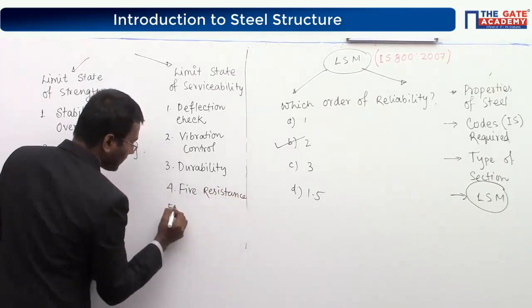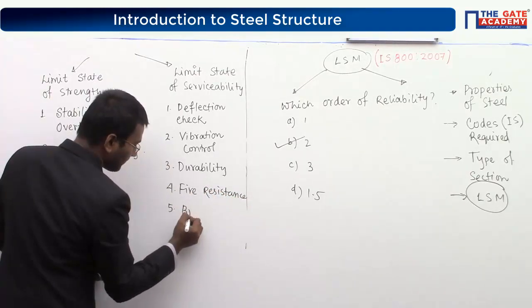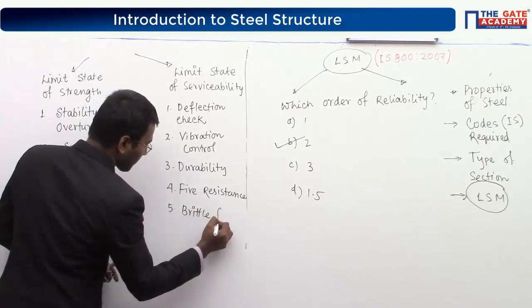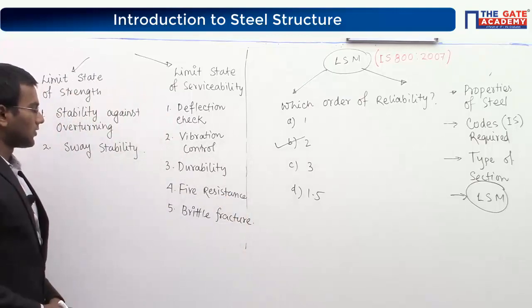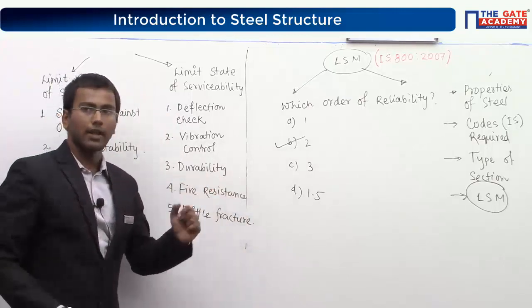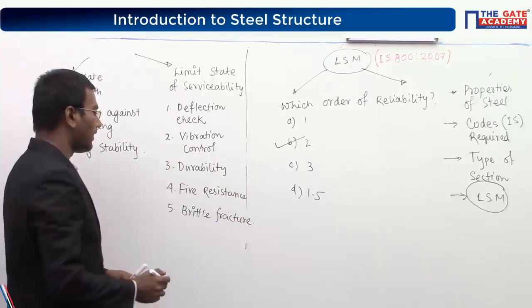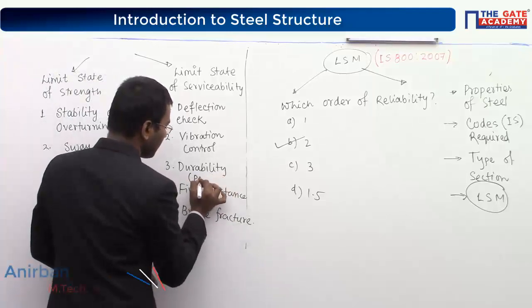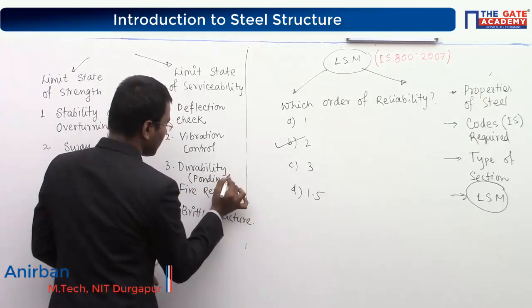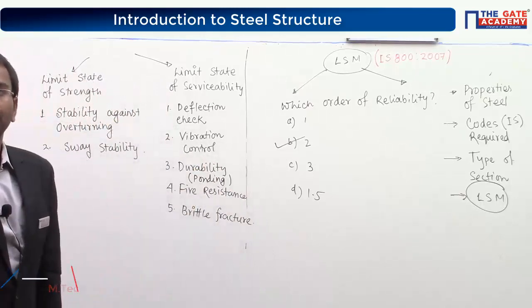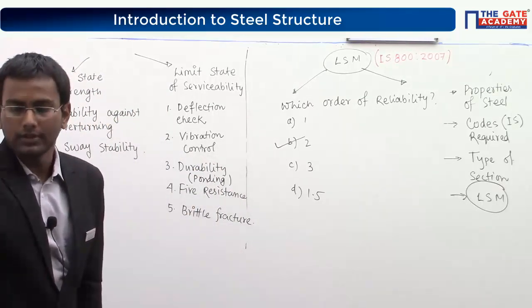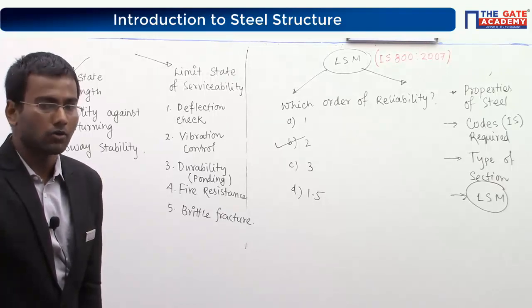Number five, brittle fracture. This durability is sometimes also termed ponding, P-O-N-D-I-N-G, the ponding effect. There are various parameters provided in the code.